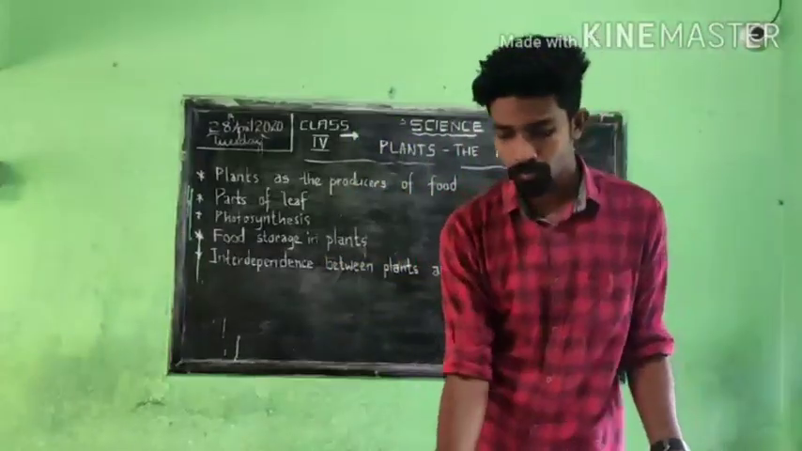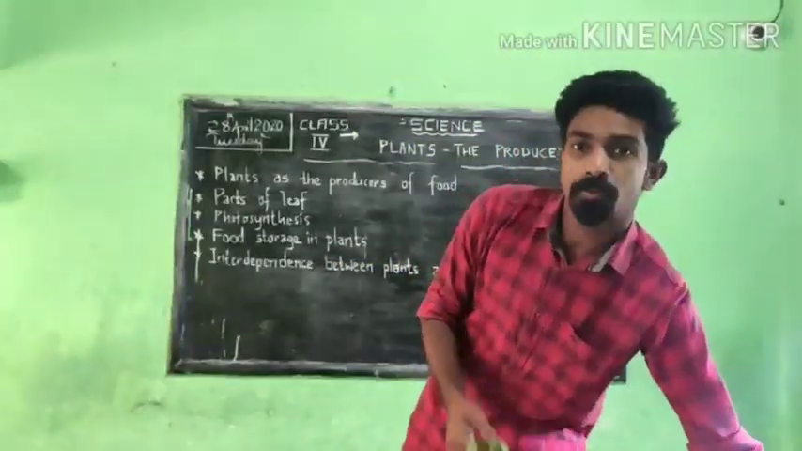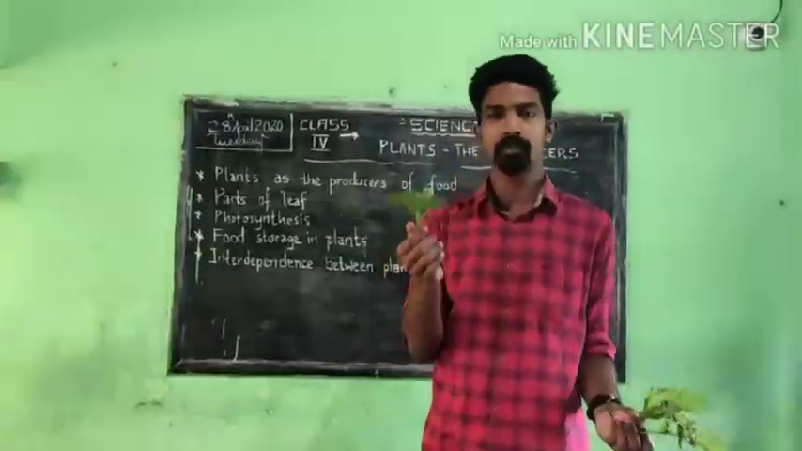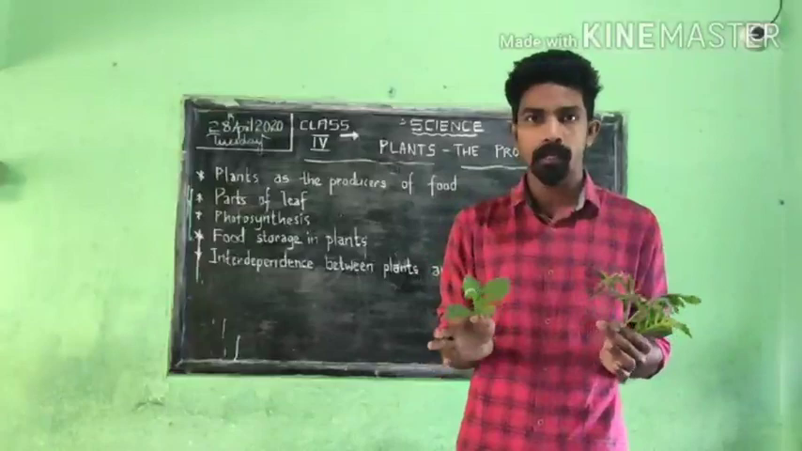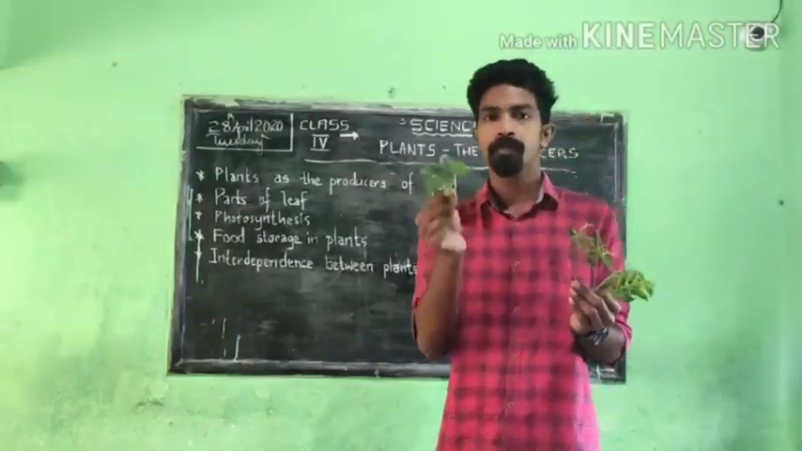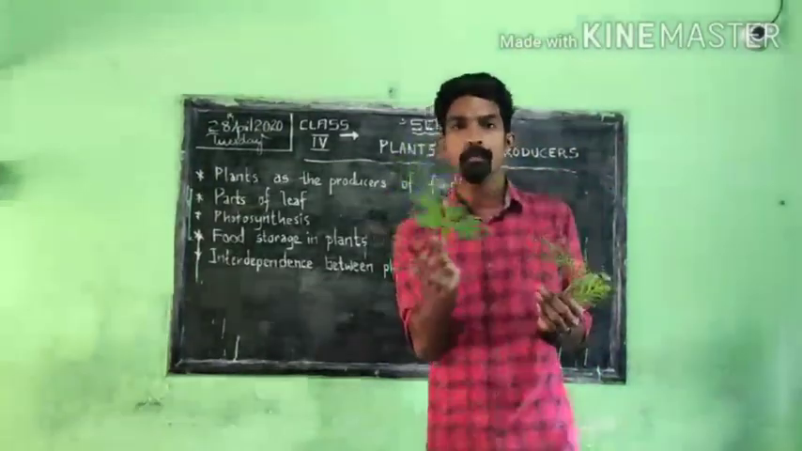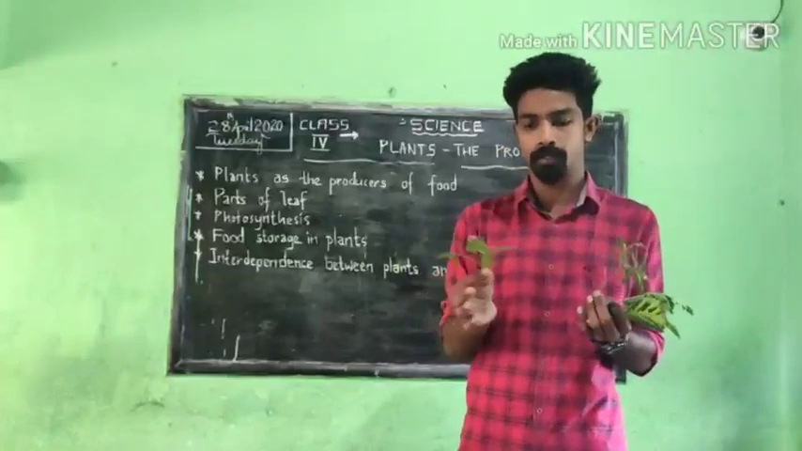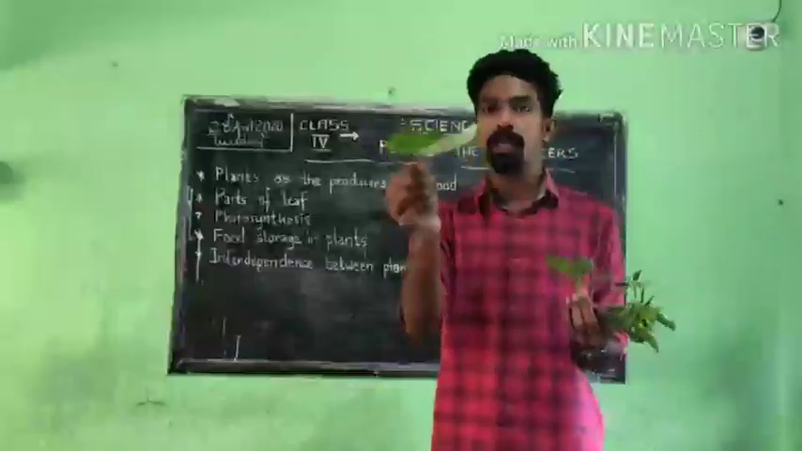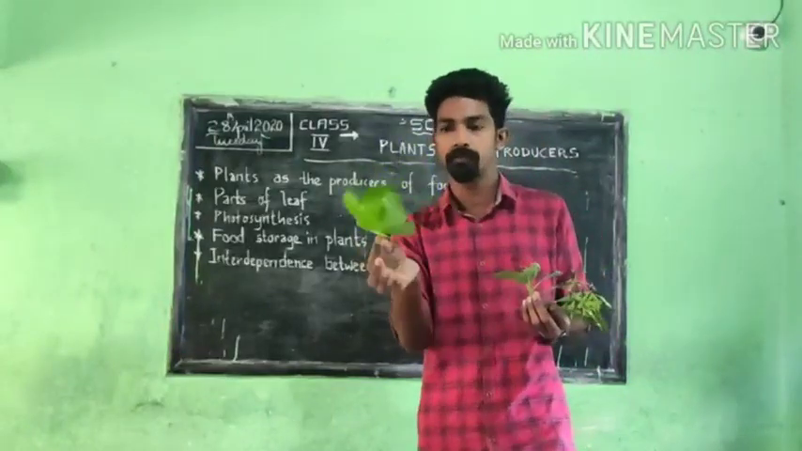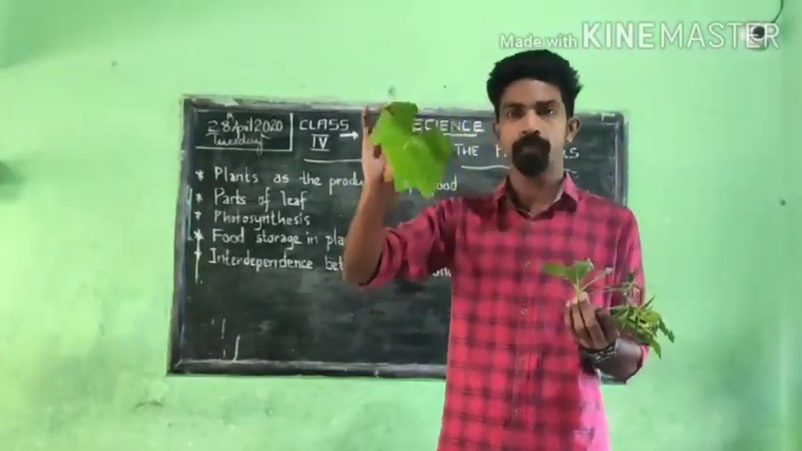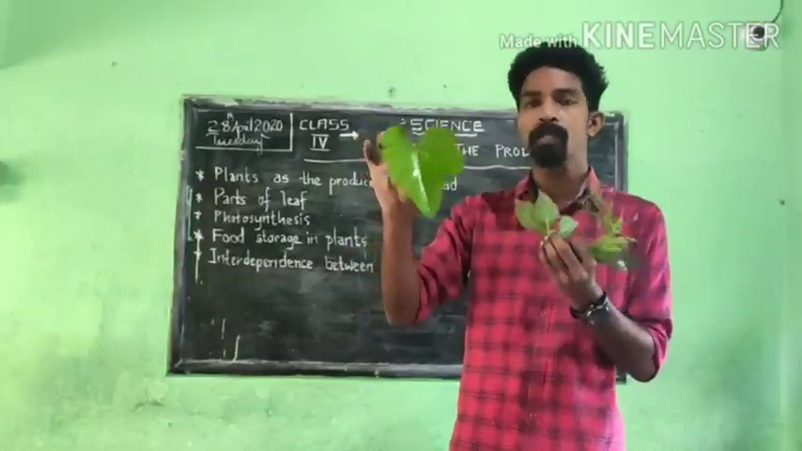Then I got a few more leaves. When I came to school, on the way I brought this one. I just want to show that different plants have different leaves. You can see the size and shape of the leaves are different. This one, a grape leaf, look how big it is. I'll explain the parts of the leaf also. This is one type of leaf. You look at the size and the shape of the leaf.